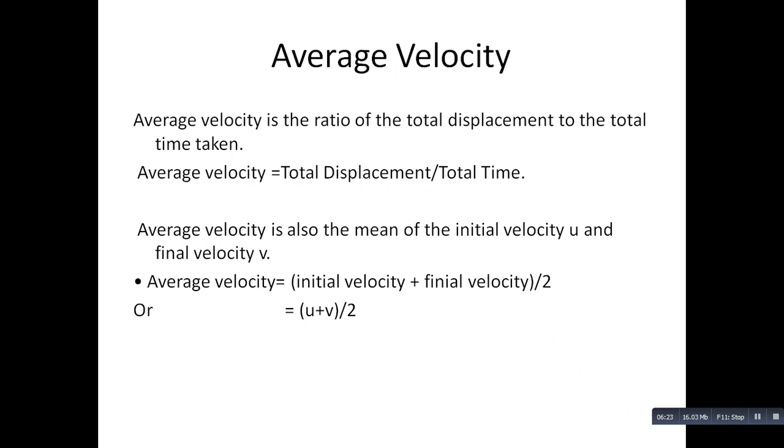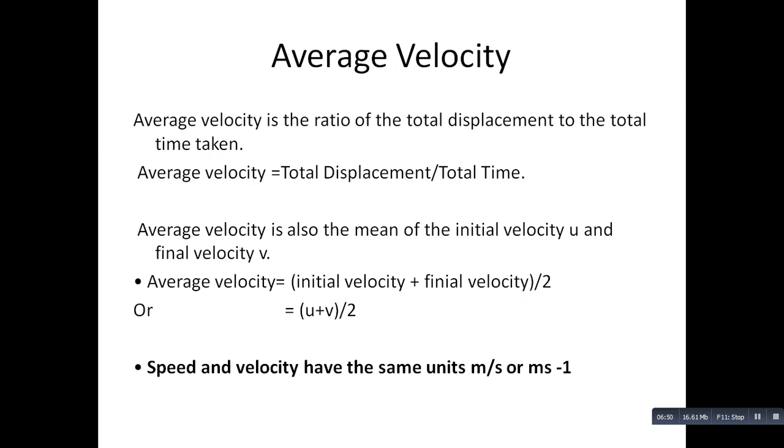So it can be written as average velocity equals initial velocity plus final velocity upon 2, or in brackets, u plus v upon 2. Speed and velocity have the same unit, that is meter per second or meter second to the power -1.